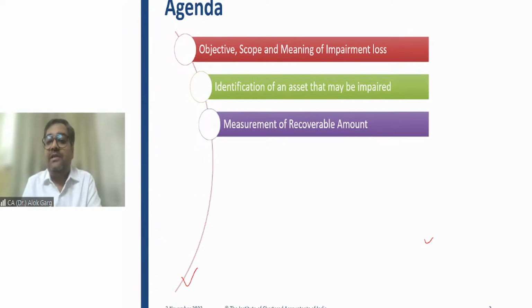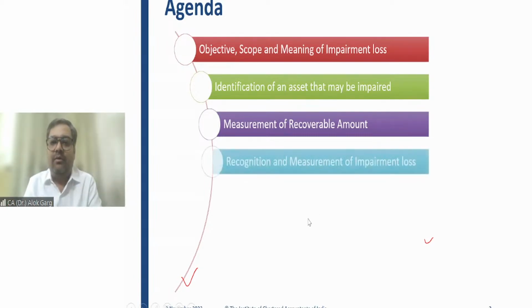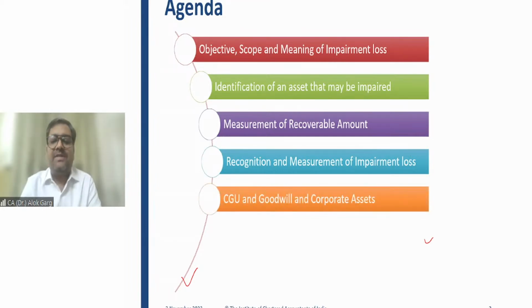Then we'll talk about the measurement of recoverable amount, and the recognition and measurement of impairment loss. As I told you, there are four pillars of accounting: recognition, measurement, presentation, disclosure. RMPD. So we'll talk about the recognition of impairment loss, the measurement of impairment loss, and the presentation and disclosure of impairment loss as well, right?